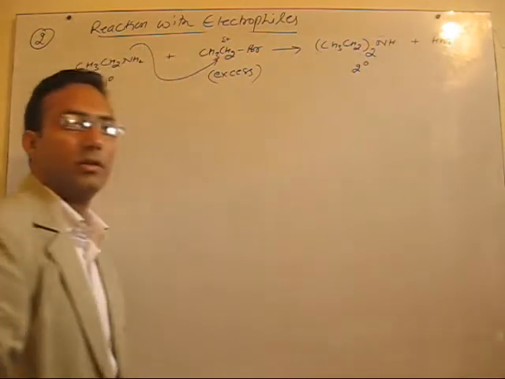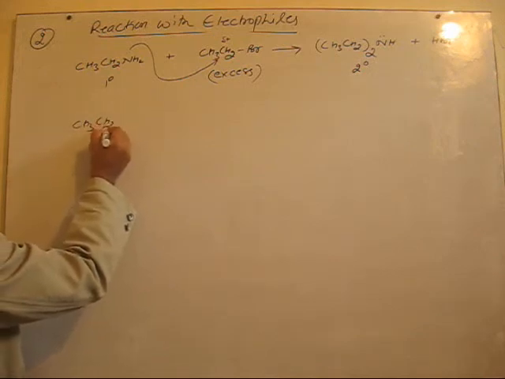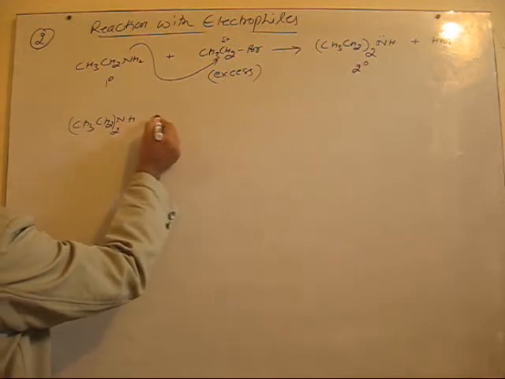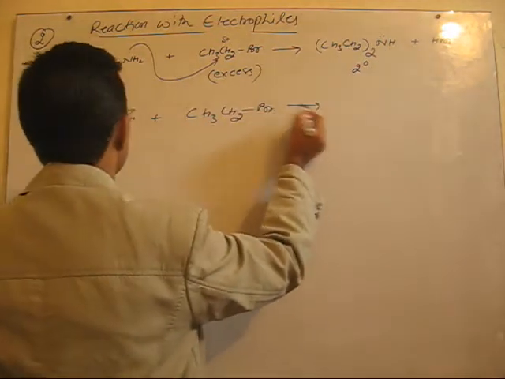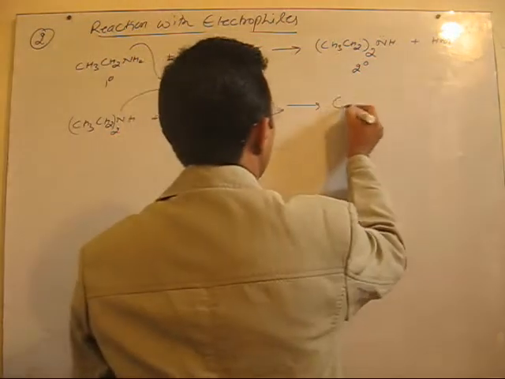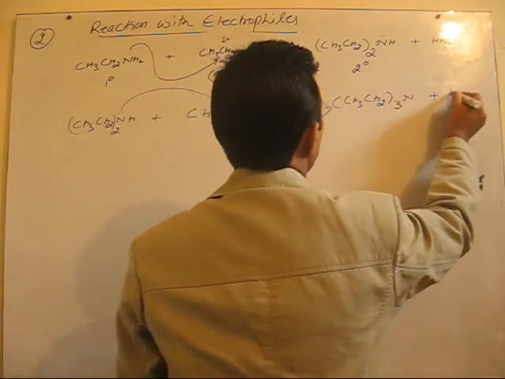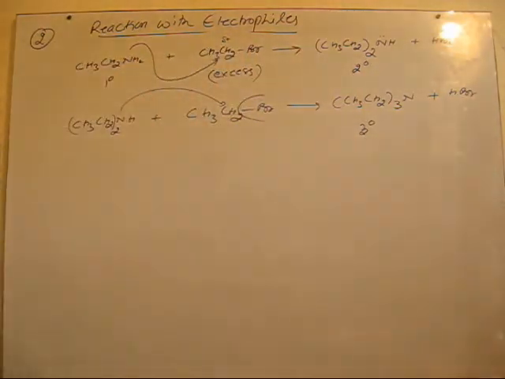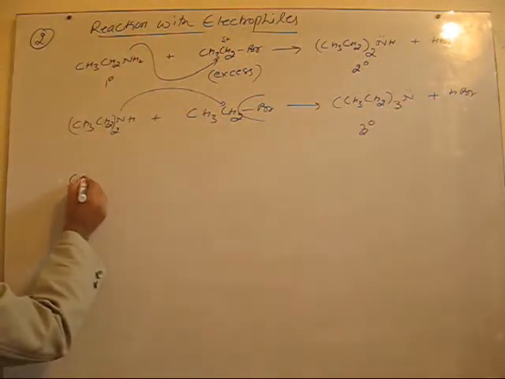The secondary amine can also act as a nucleophile, and the reaction will go on like this, and further substitution will go on. So this time, further attack of the secondary amine on this carbon, and in this case one more ethyl group gets attached to nitrogen, and you will get a tertiary amine. Fine. Moreover, the lone pair is still present. It can further act as a nucleophile.